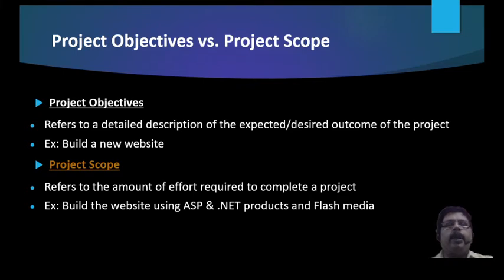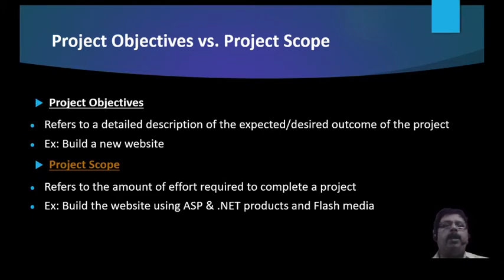So if you take an example of a project objective, building a new website, you can take it as an objective of the project. That is called the project objective. Now let us discuss scope. Scope is nothing but the effort required to complete a whole project. Now suppose the objective is to build a website,